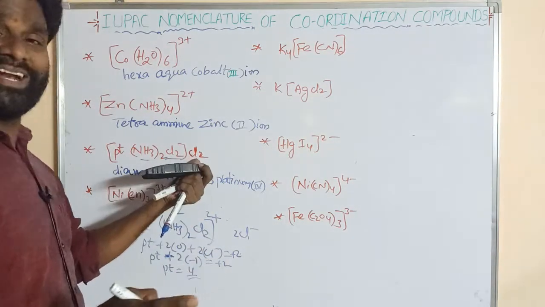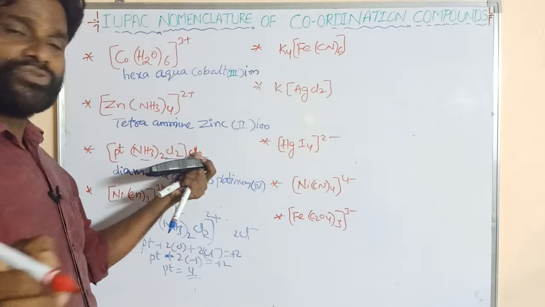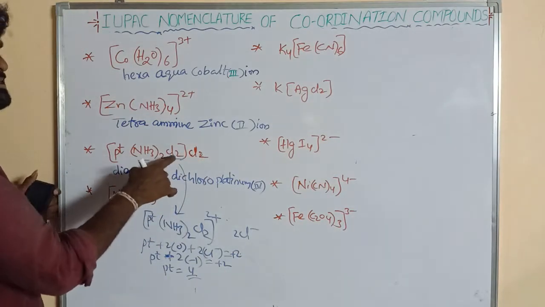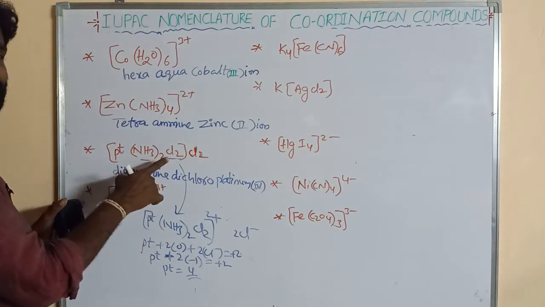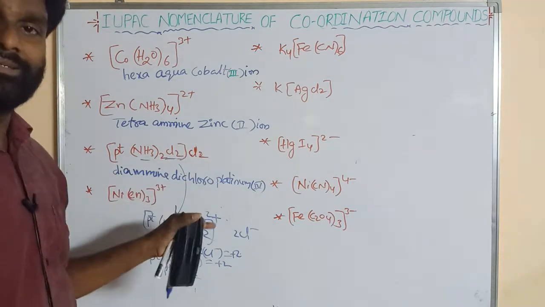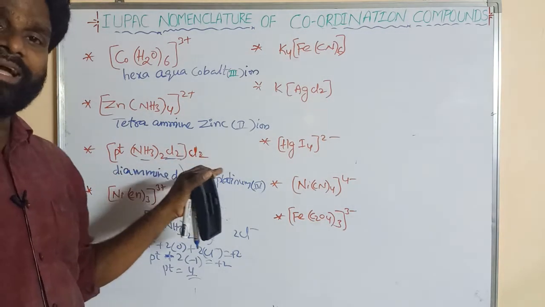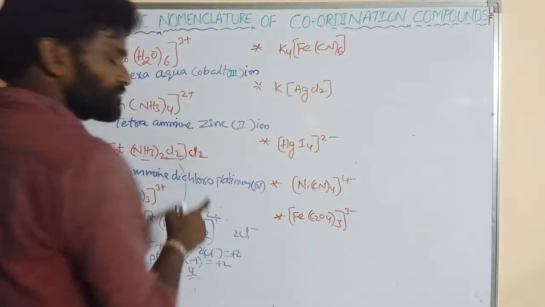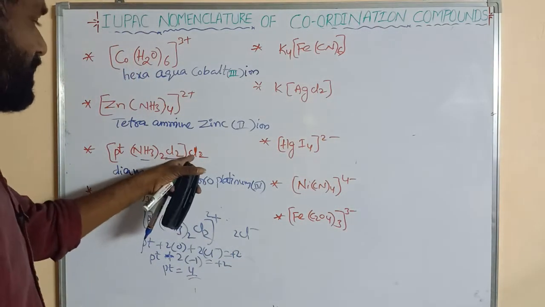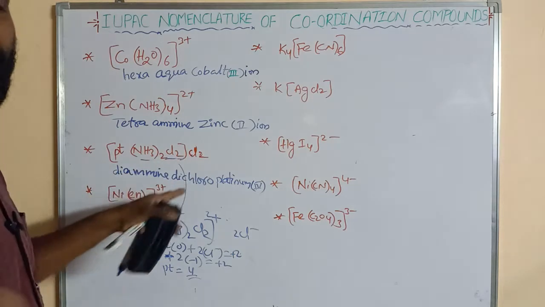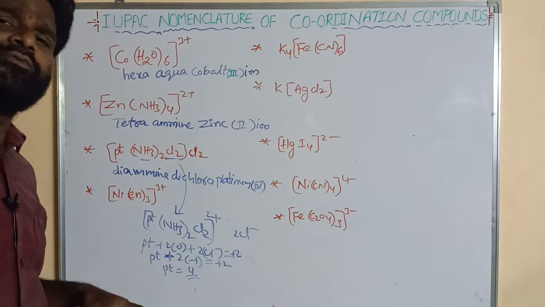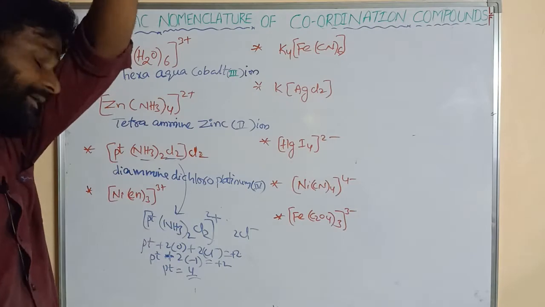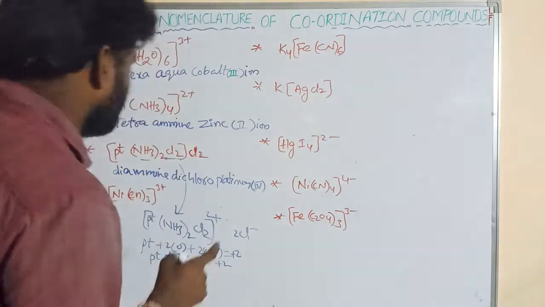So this is not a ligand, this is the counter ion. Which is a ligand? Inside the coordination sphere, those act as ligands. Outside the coordination sphere, they act as normal ions, normal anions. If the counter ions are present in 2, 3, 4 or any number, etc., they are considered as one ion in their name.